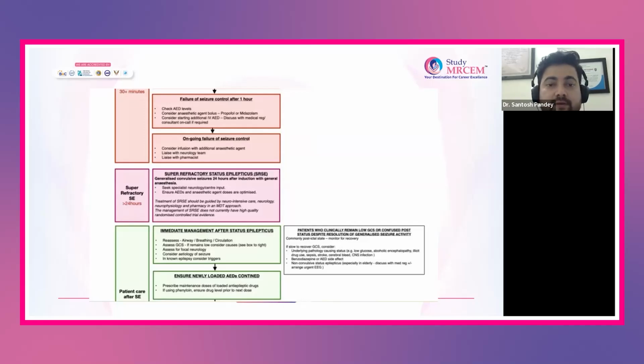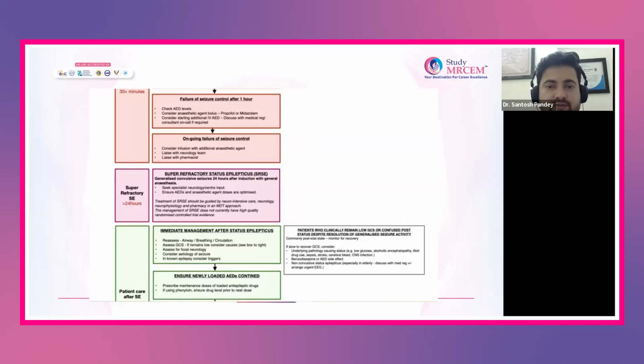Now, this is the scenario when the patient is at 24 hours, still having seizure even after giving this many drugs, then you diagnose the patient to be in super refractory status epilepticus. For the exam point of view, usually your OSCE station will never go till this stage, but for your knowledge, you should know for your day-to-day practice that if the patient is in super refractory status epilepticus, this patient has to be managed only in the neuro intensive care unit. Okay, not in the ER.